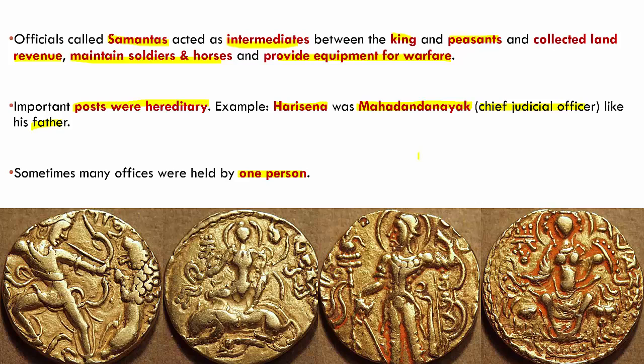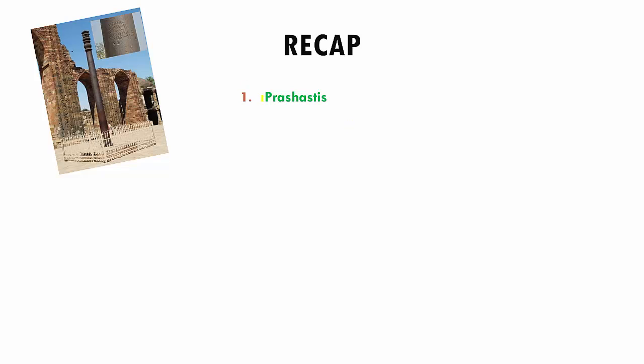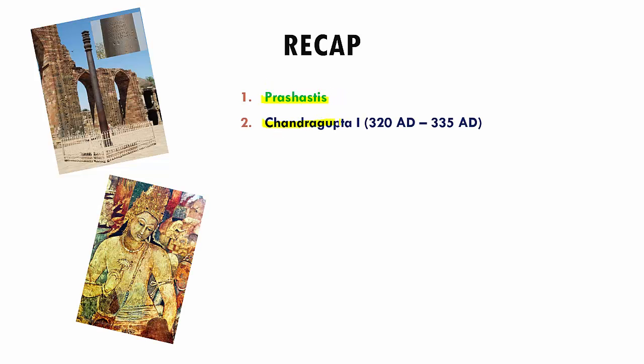The rest of it, such as social life, their economic life, and religion, all of this we will see in part 2. So let's do a quick recap of part 1. We first spoke about Prashastis, which are nothing but written evidences in praise of the kings that existed back then. Then we spoke about Chandragupta I, who was one of the most powerful rulers of the Gupta dynasty.